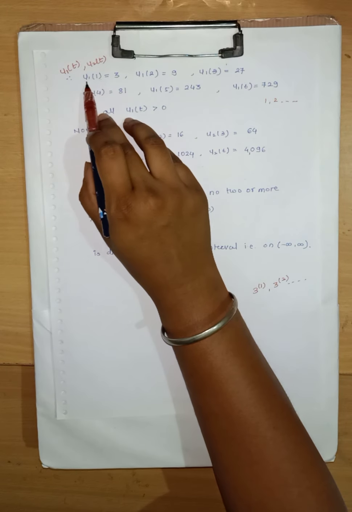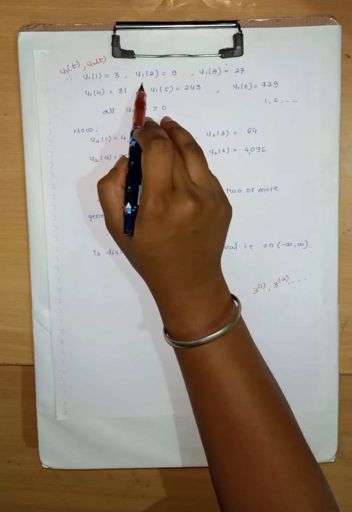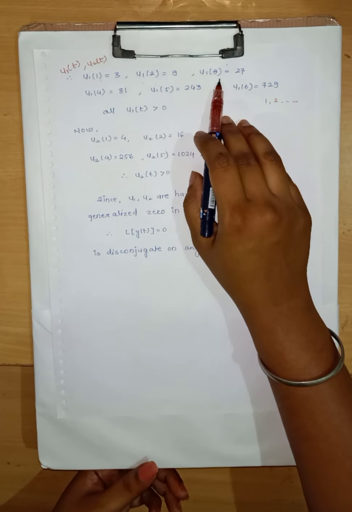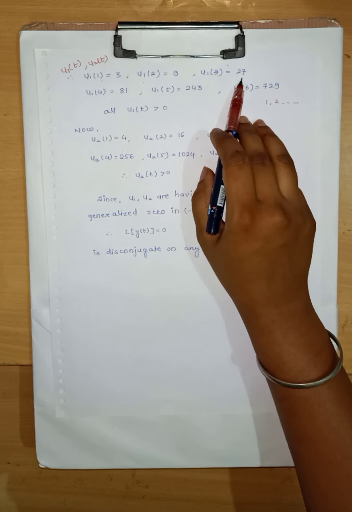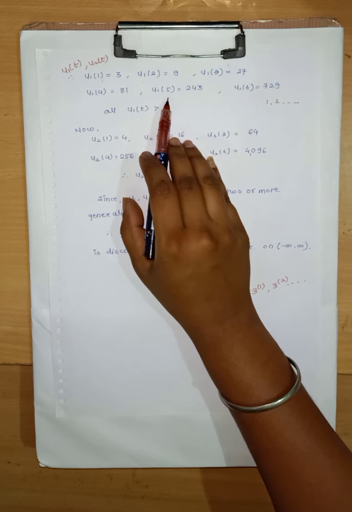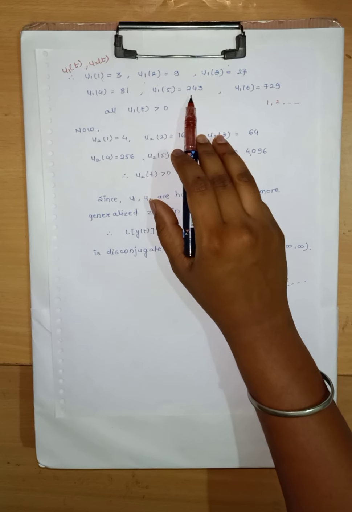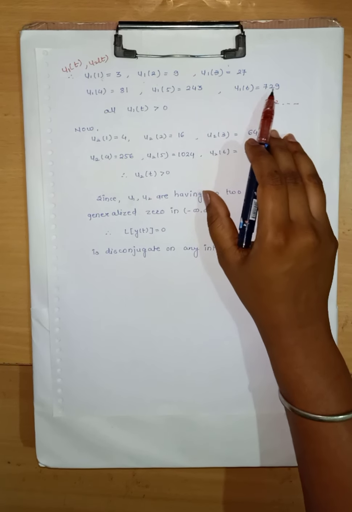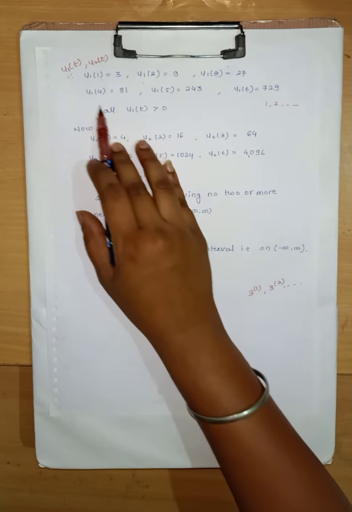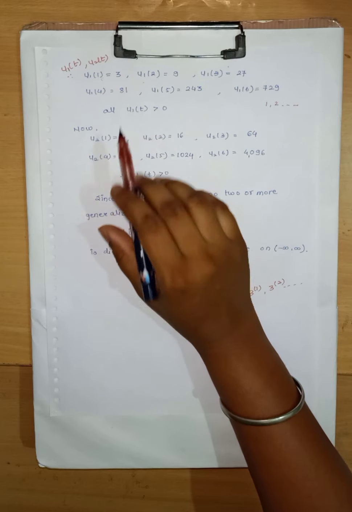So u1 of 1 equals to 3, u1 of 2 equals to 9 and u1 of 3 equals to 27, u1 of 4 equals to 81, u1 of 5 equals to 243, u1 of 6 equals to 729, and we can see all of them are greater than 0.